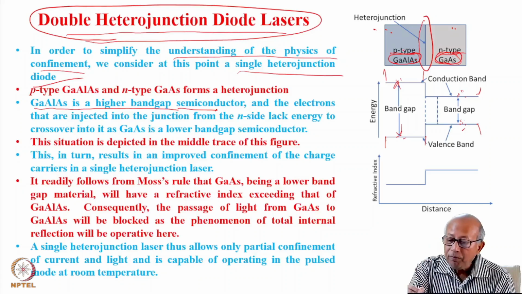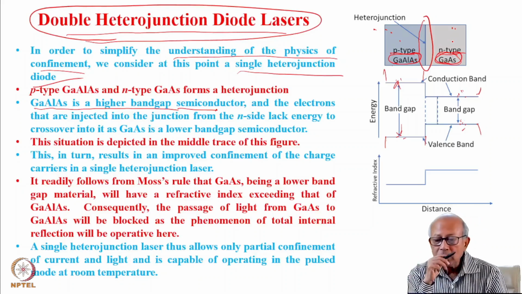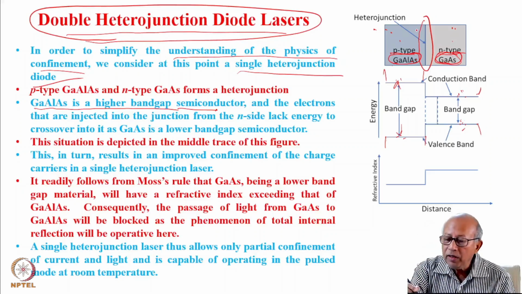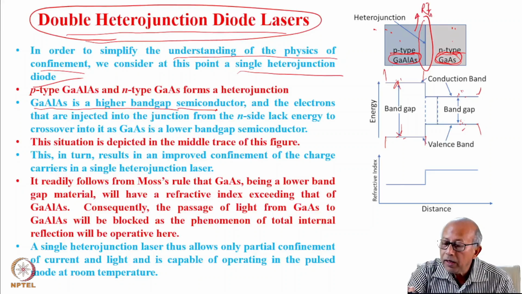So if the band gap of this is less than this, then according to Moss's rule, the refractive index of gallium aluminum arsenide is less than the refractive index of gallium arsenide.